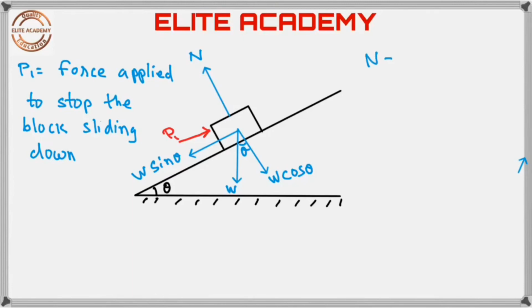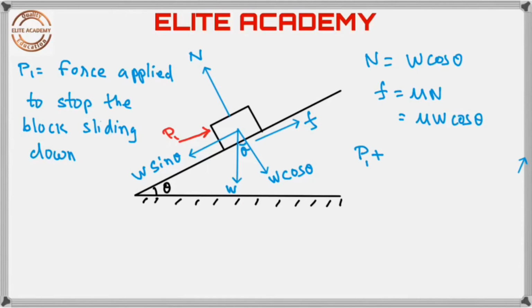In this case, for vertical equilibrium, N is equal to W cos theta. When the body tends to slide down, the friction always opposes the motion. Therefore, friction F acts up the plane. Here, F is given by mu N, but N is W cos theta. Therefore, F is equal to mu W cos theta.